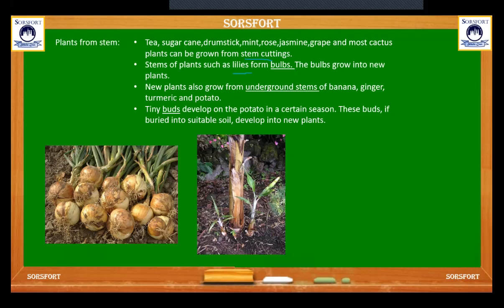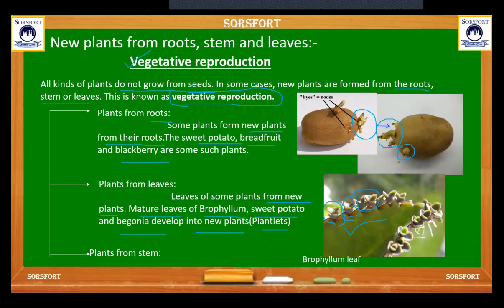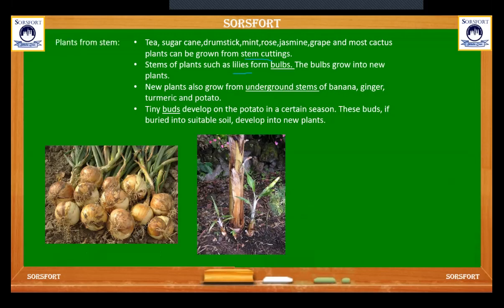Tiny buds, as I showed you in the previous picture, this kind of buds develop on potato in a certain season. These buds are buried in suitable soil and develop into new plants.